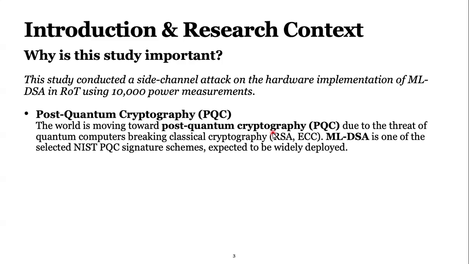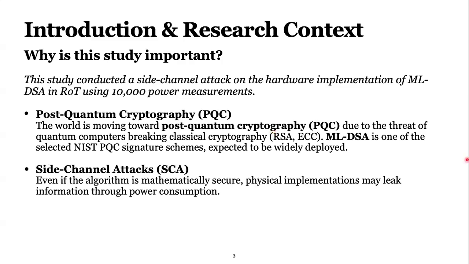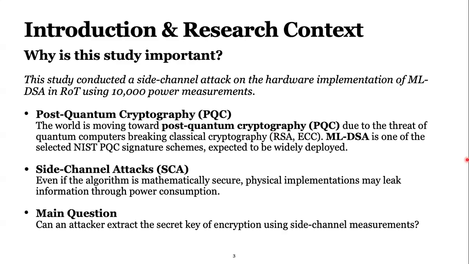That's why NIST initiated a PQC standardization process, and ML-DSA was selected for digital signatures. Their side channel assessment is becoming essential because, yes, they are quantum resistant and powerful, but their physical implementation is still leaking information. So our main question is: can an attacker extract the secret key using side channels of this PQC implementation?